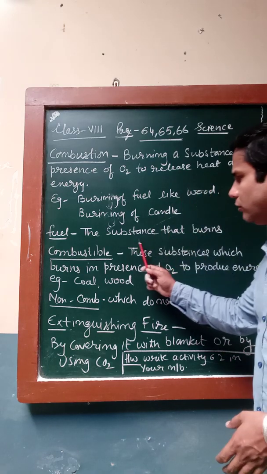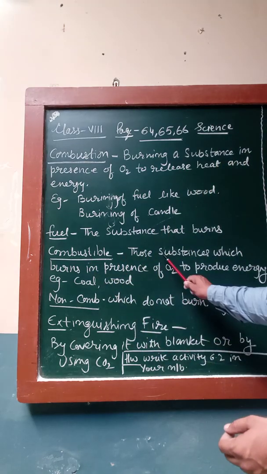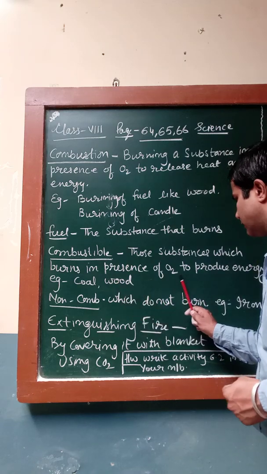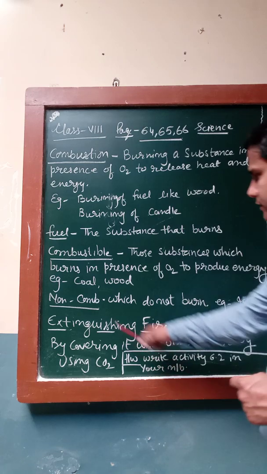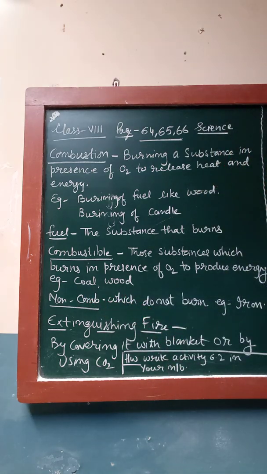After combustion and fuel, what is a combustible substance? Those substances which burn in presence of oxygen to produce energy. That means anything which starts burning in presence of oxygen to release heat energy and light energy is known as a combustible substance, that catches fire easily and conveniently in presence of oxygen. Example, coal and wood. These two things can be easily burned, so they can be considered as fuel. They are considered combustible substances also.